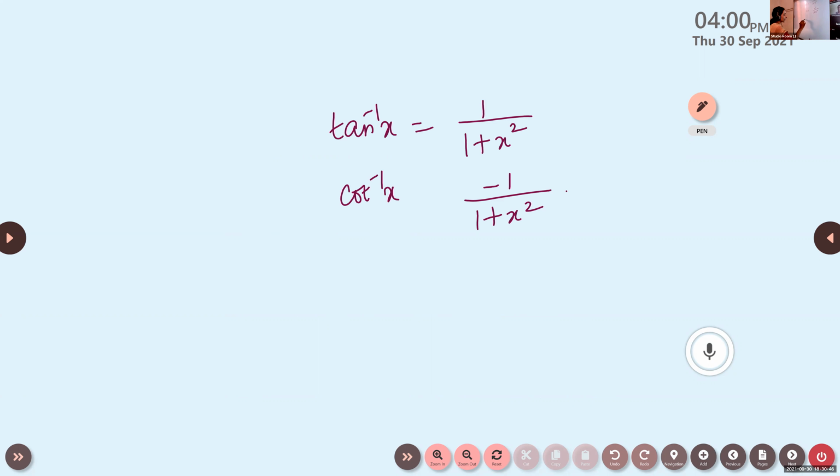What is the derivative of x raised to x? What is the formula we have learned for derivative of x raised to x?